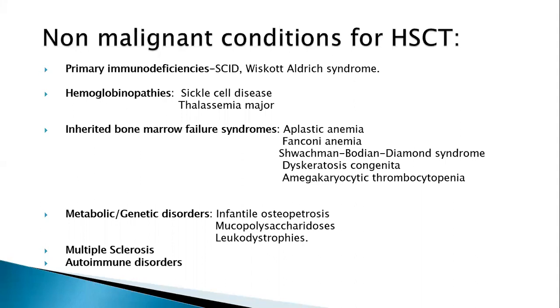Certain metabolic and genetic conditions like infantile osteopetrosis, mucopolysaccharidosis, leukodystrophies, where there is a deficiency in enzymes: by doing an allogenic stem cell transplant, the leukocytes of the donor try to replace some of these cells, and they are likely to, even if not completely, at least partially correct certain disorders. Then multiple sclerosis and certain autoimmune disorders. Multiple sclerosis is an autoimmune disorder of the brain. There again, there is a role for hematopoietic stem cell transplant.